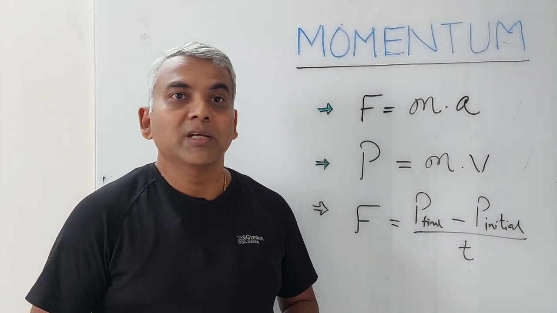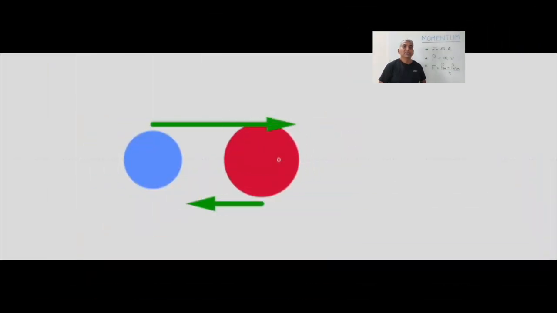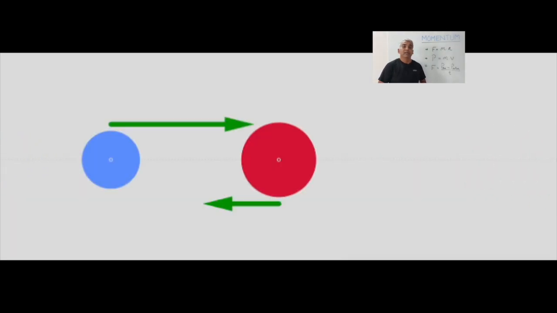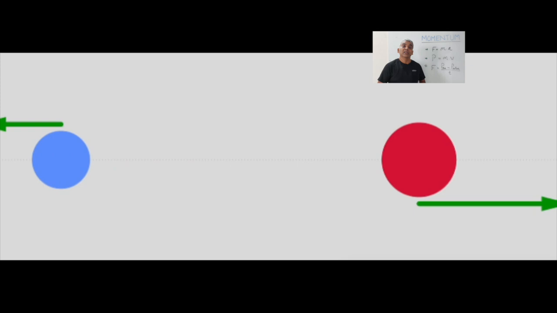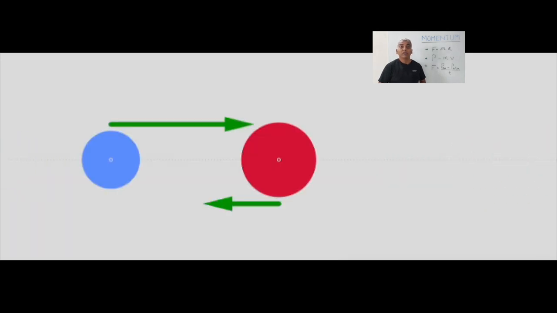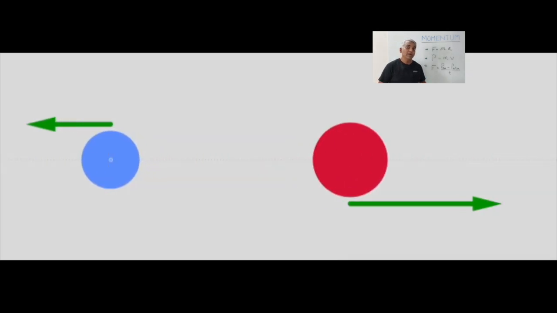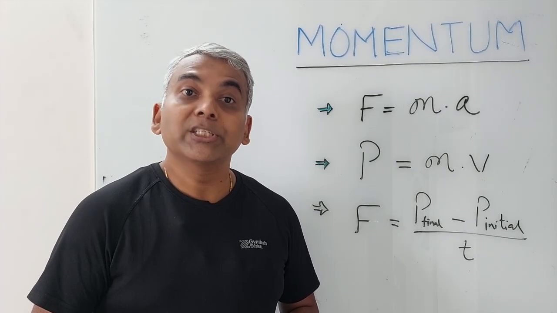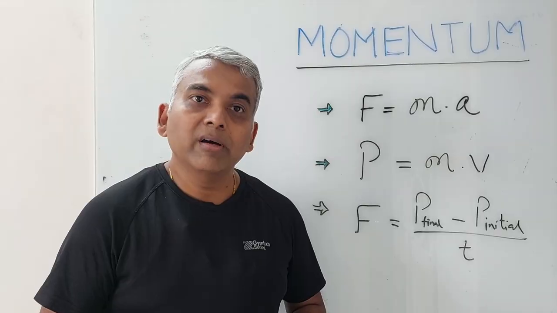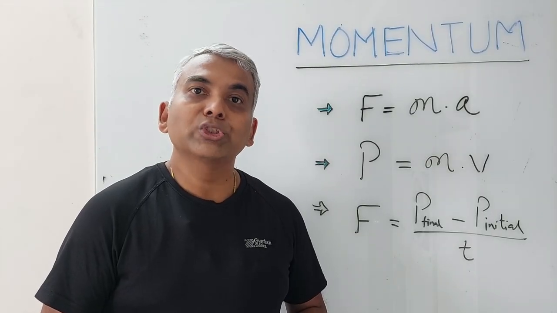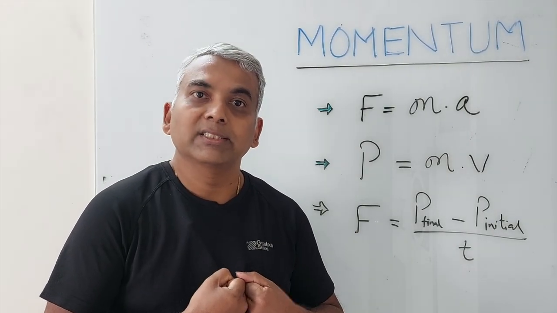Consider a two-body system as shown here. Here, we will assume that the ground is frictionless. Also, in this setup, there is no net external force. The weight of the objects, which are the balls here, is balanced by the reactionary force of the surface. Hence, the only force involved here is the internal force of the interacting objects, or in this case, the interacting balls.